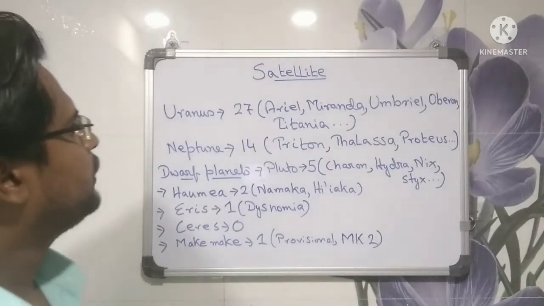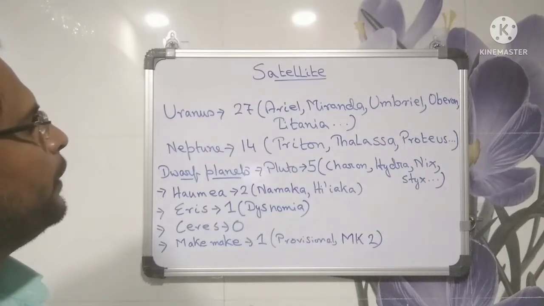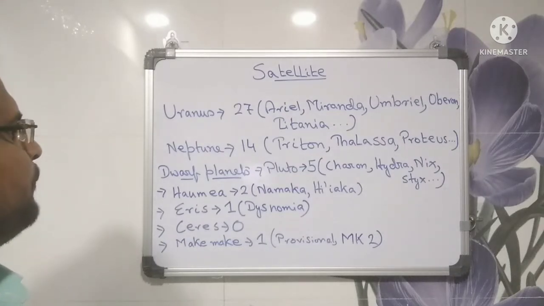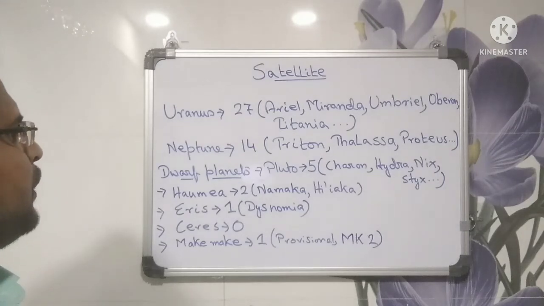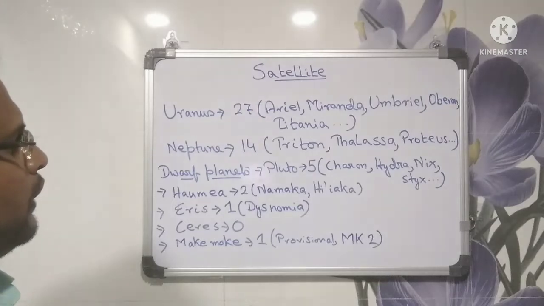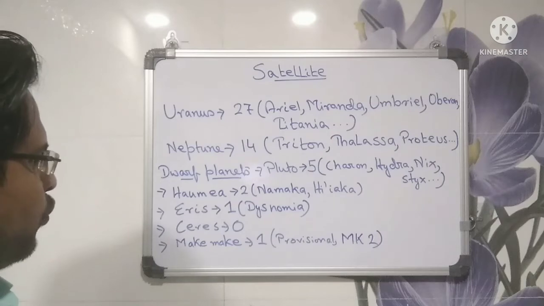Uranus has 27 satellites named Ariel, Miranda, Umbriel, Oberon, Titania, etc. Neptune 14 named Triton, Thalassa, Proteus, etc. Dwarf planets, Pluto has 5 satellites, Charon, Hydra, Nix, Styx, etc. Haumea has 2, Namaka, Hiiaka. Eris 1, Dysnomia.